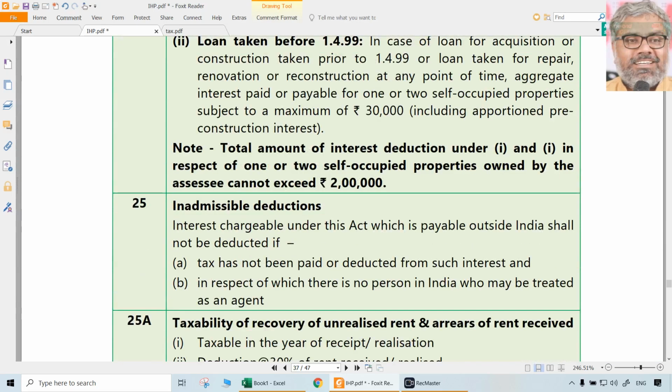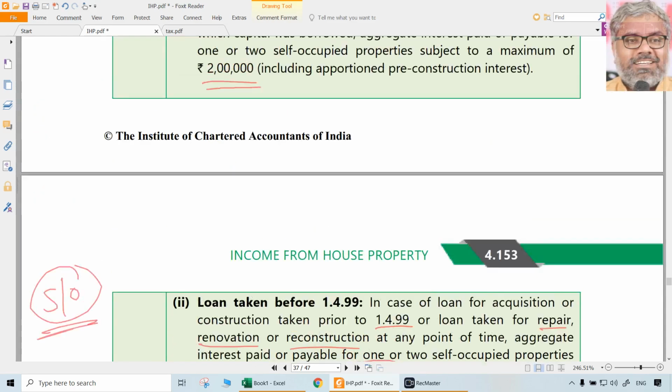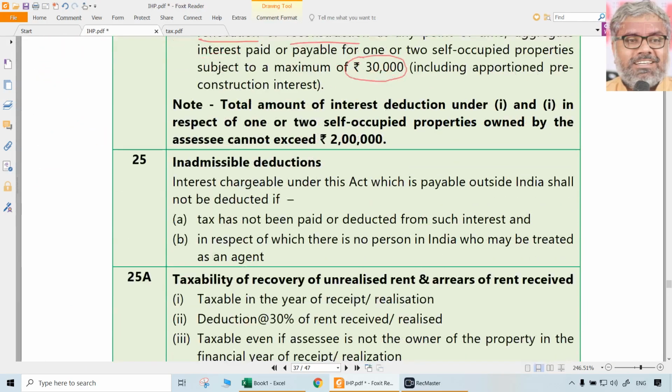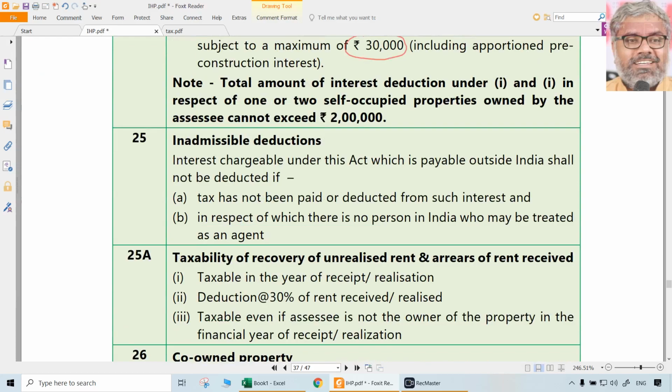What if the loan is taken for acquisition or construction but prior to 1499? Or even if the loan is taken for repair, reconstruction, renovation, etc. Even in that case, the maximum amount of deduction can be only 30,000. Once again, I am repeating, these restrictions only and only apply to self-occupied property. They don't apply to let-out property or deemed to be let-out property at all. So only for self-occupied property that will be available with some restriction.